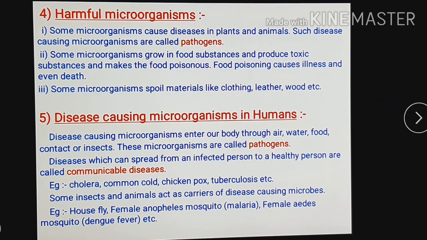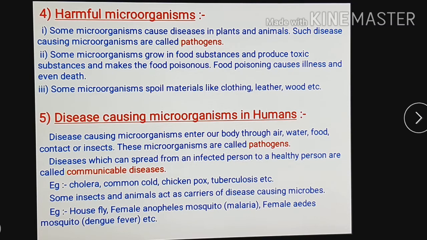How are they harmful, how are they not good for us, how are they bad, or how are they enemies? Some microorganisms cause diseases in plants and in animals. Such disease causing microorganisms are called pathogens.